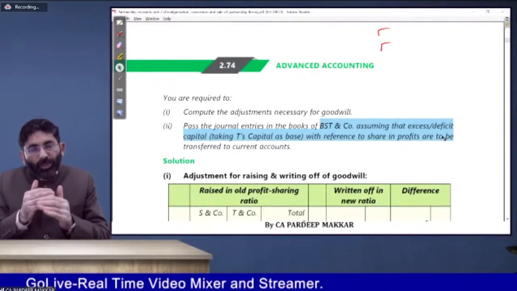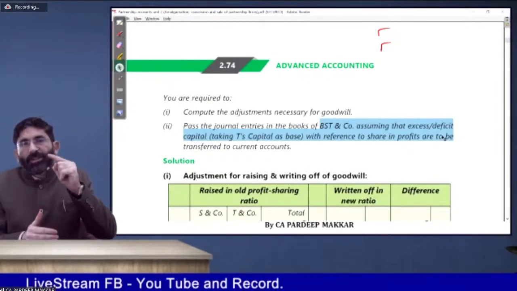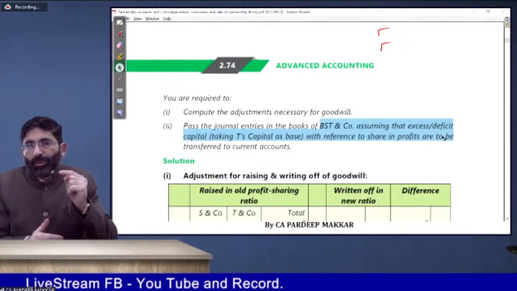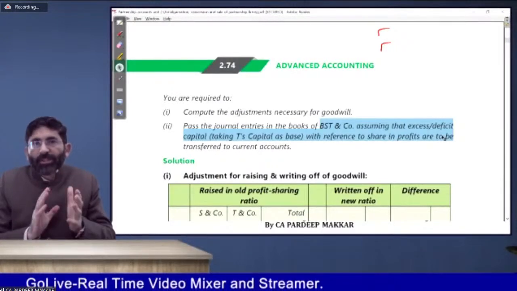You will have to adjust the capital also according to the system we have studied in the +2, when you were doing adjustment of capital. You know that.